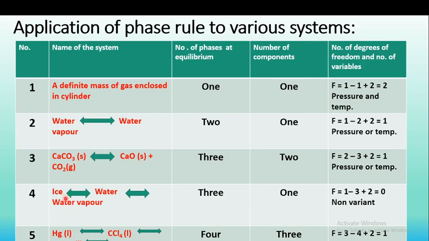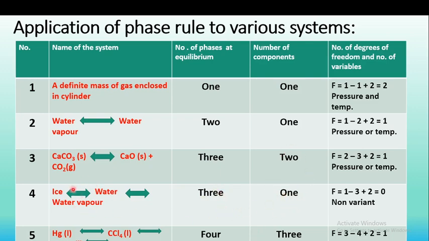Next we have studied the water system, where ice is converted into water, which is converted into water vapor. How many phases are present at equilibrium? We know ice is solid, then liquid water, and water vapor is gas. So these are the three phases present in equilibrium. And how many components?